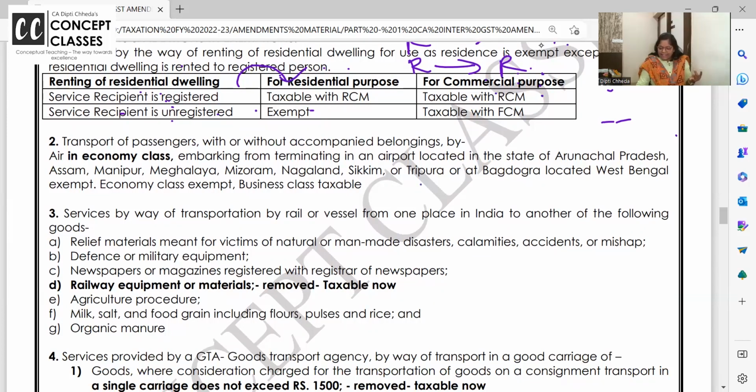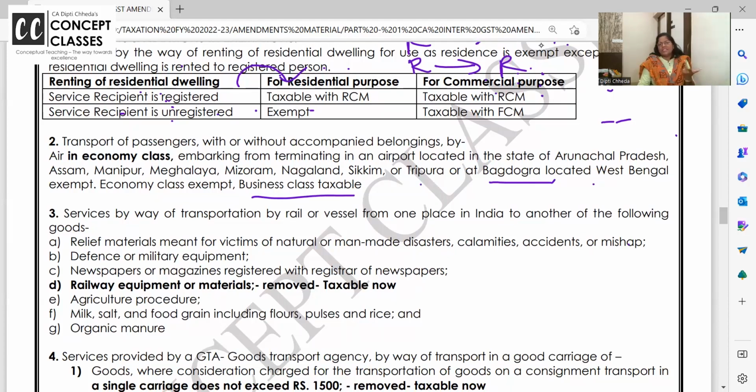So these 8 states which are fixed, and Bagdogra airport when we go to Darjeeling and Sikkim and all those places, located in West Bengal. So until now, on the airfare to these states, GST was not chargeable. Now, from now onwards, economy class air ticket to these states, no GST.